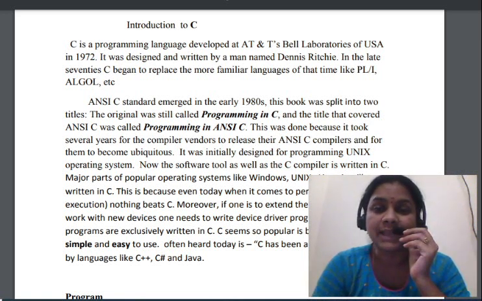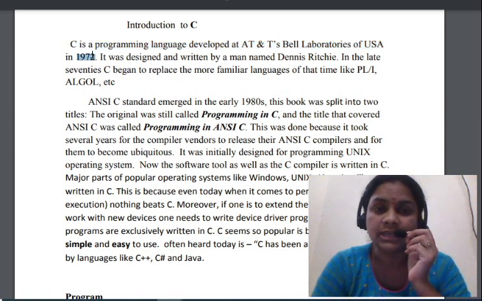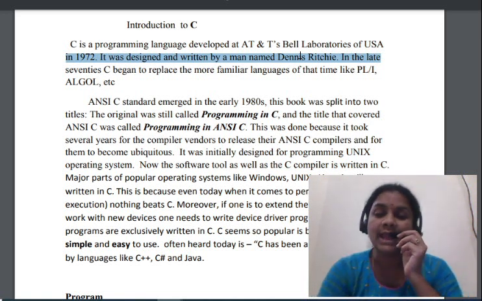This programming language was developed at AT&T Bell Laboratory in the USA in 1972. Dennis Ritchie is the person who developed the C programming language at Bell Laboratory in the USA.